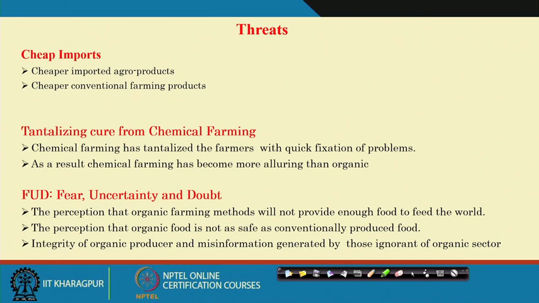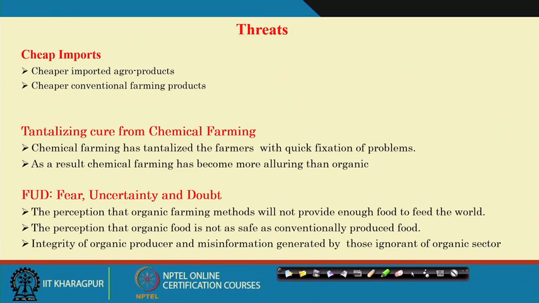So, that is one of the threats for organic farming. As a result, chemical farming has become more alluring than organic because of the quicker action. But in spite of all this, organic farming is gaining popularity, and awareness among the farming community is increasing to have organic products.